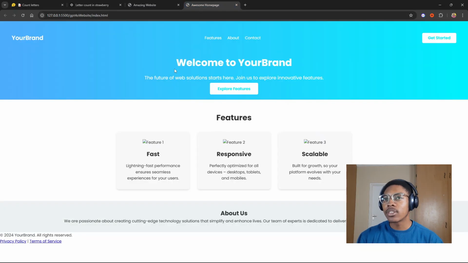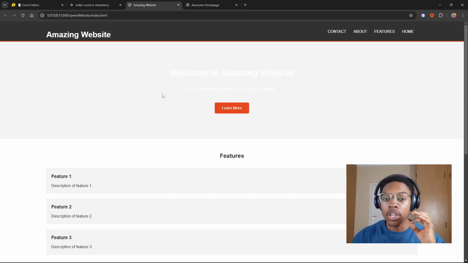So we shouldn't really be fooled by how blue it looks, but they are neck and neck. I won't lie, they are neck and neck. If you would ask me which one I would select, I would say that the hero section on GPT-4o's website looks amazing. The hero section and the navbar look amazing, whereas the rest of the website isn't amazing. It's not having a feel to it, it's not having a lot of information, and it's also not having inputs like the other website for the Qwen 2.5.